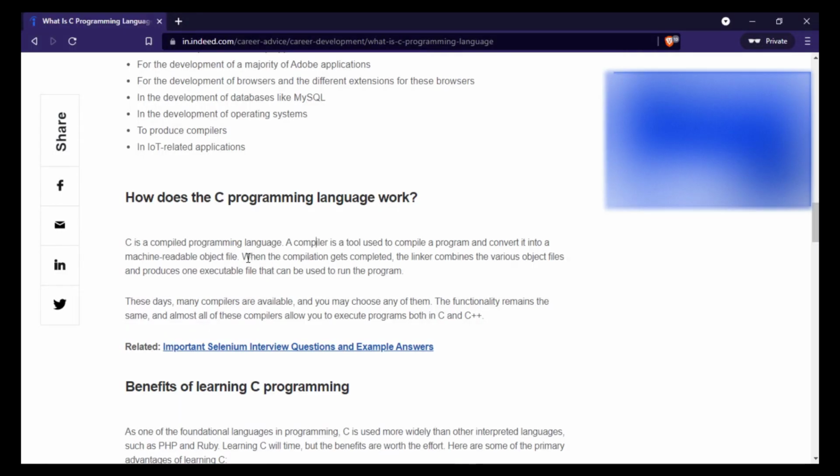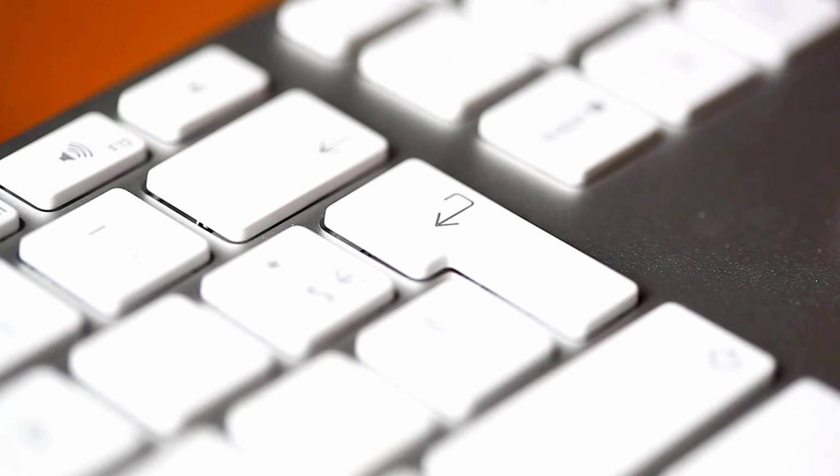Now, when the compilation is completed, the linker combines the various object files and produces one executable file that can be used to run the program. So after the compilation, we check the errors. The linker combines the various object files and produces one executable file. Meaning to say, if you use Turbo C++, you can see an exe file is made there. Why is it made? It is an executable file that will run.